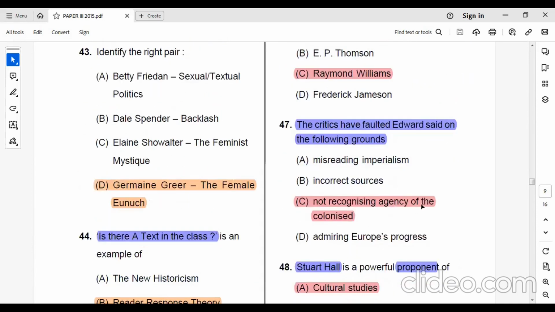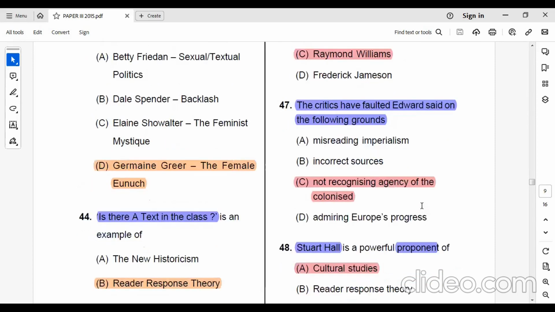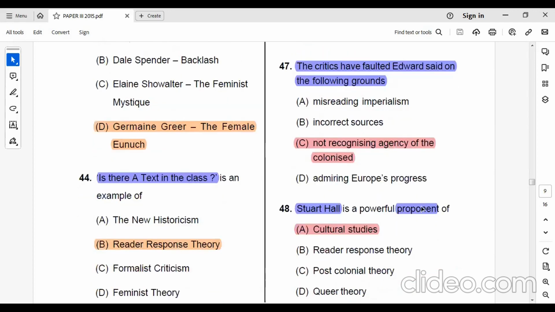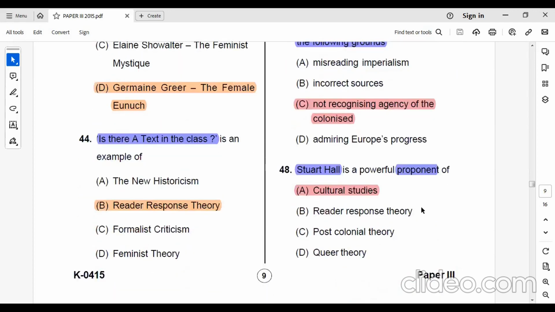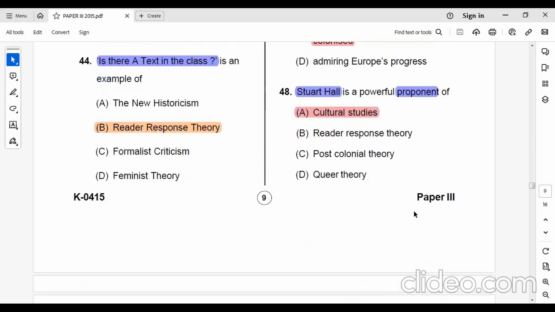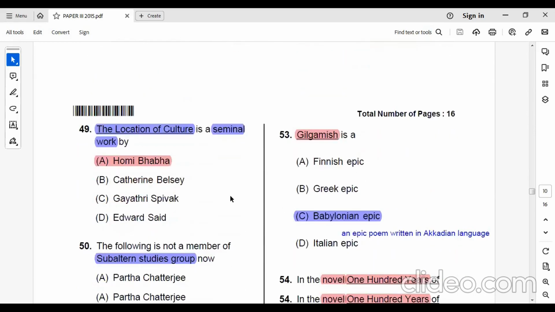The critics have faulted Edward Said on the following grounds: for not recognizing the agency of the colonized. Stuart Hall is a powerful proponent of cultural studies. Then The Location of Culture is a seminal work by Homi Bhabha.